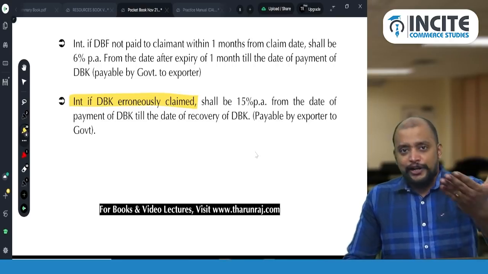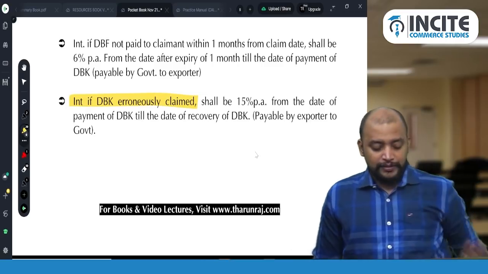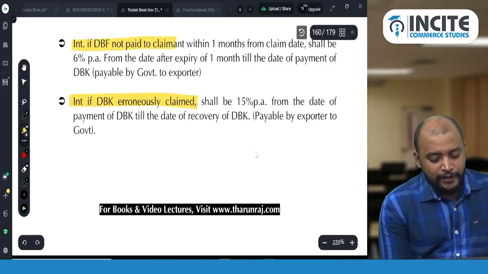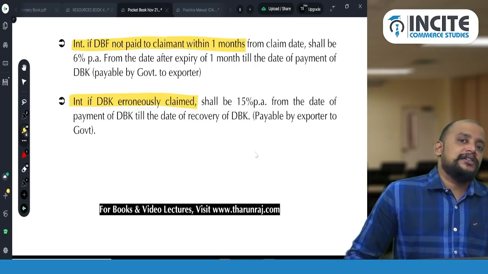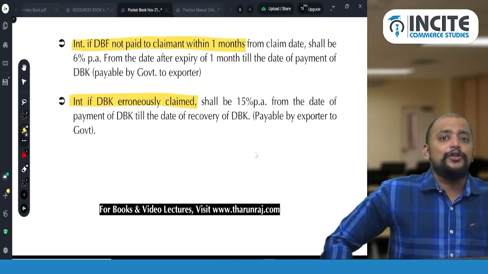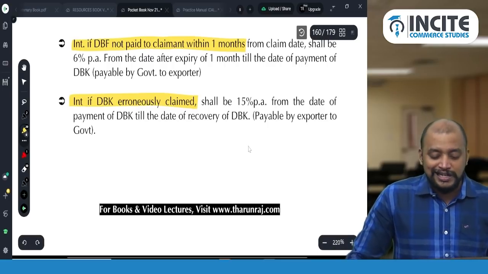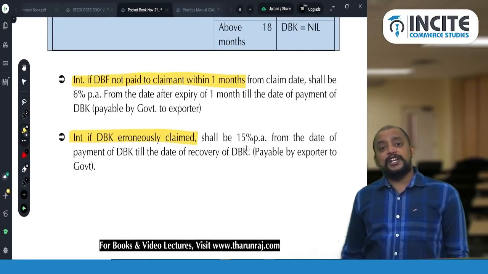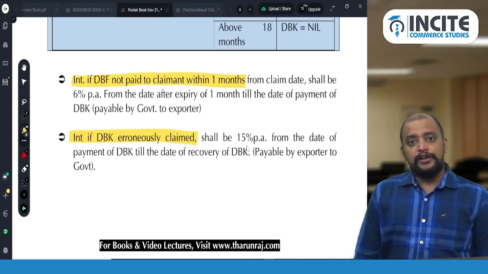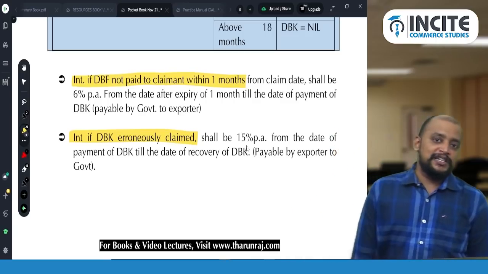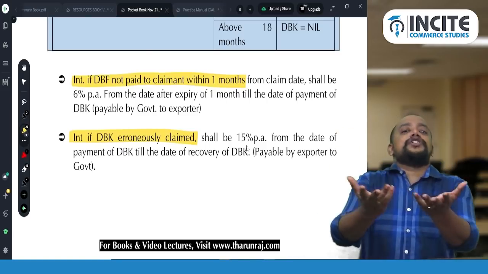Whereas we claimed duty drawback, they are not giving on time. So what is that time? 1 month. If duty drawback is not paid to the claimant within 1 month from the claim date, then they have to give the interest on that refund. So duty drawback is also like a refund only now. So what is the interest rate? 6% per annum. This is common in customs as well as in GST. So 6% per annum from the date after expiry of 1 month. So 1 month is the statutory time. After that only till the date of payment of duty drawback, so interest will be payable 6% per annum. So the first one is when they are giving the duty drawback to us. The second one is when they are recovering duty drawback from us. Okay.